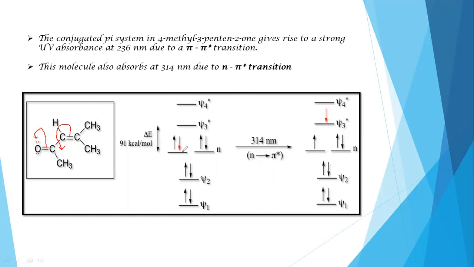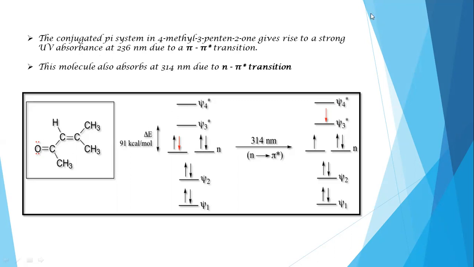See, right here you can see the pi to pi star transition will take place. UV gives rise to a strong UV absorbance at 236 nanometers due to a pi to pi star transition. So we will see an n to pi star transition at 314 nanometers. n to pi star transition means it is from the non-bonding molecular orbital level, and this is the pi bonding molecular orbital level.